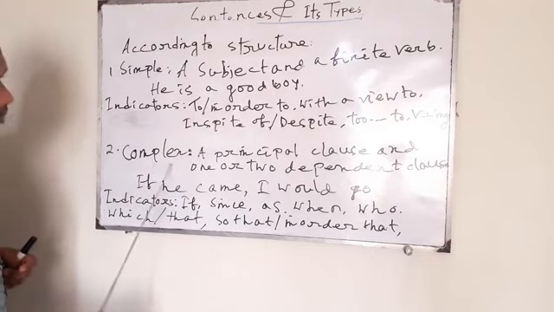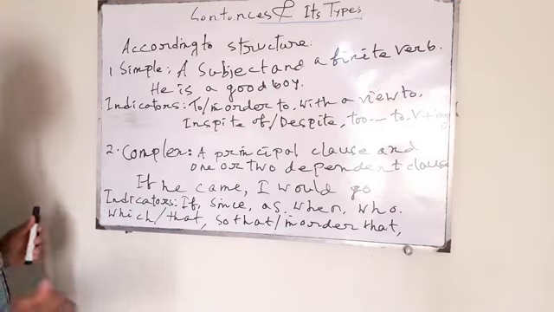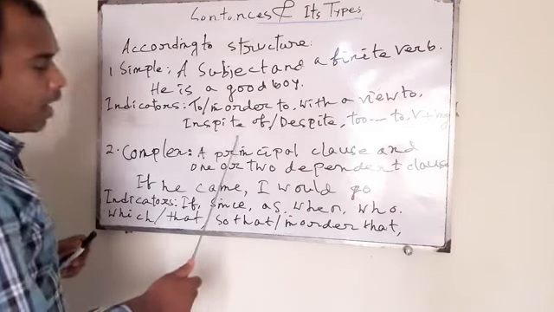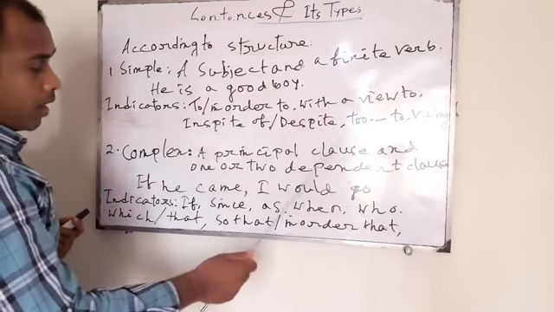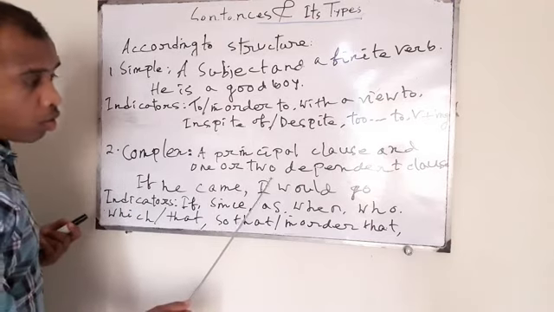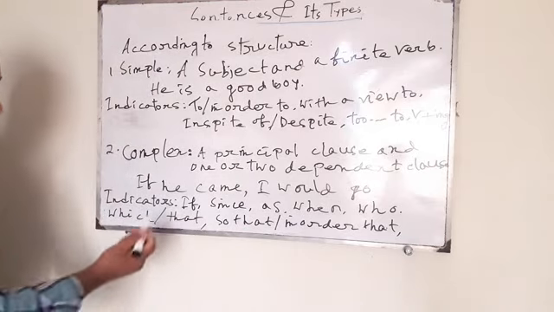And then we have complex sentence. In a complex sentence, you will find a principal or primary or independent clause along with one or more dependent clauses. Dear students, have a look.